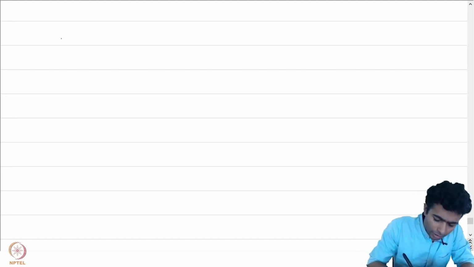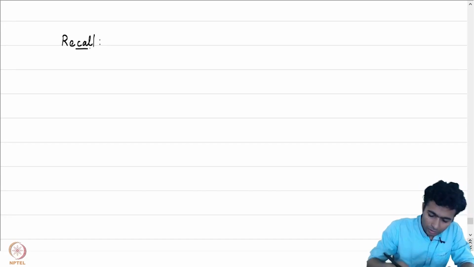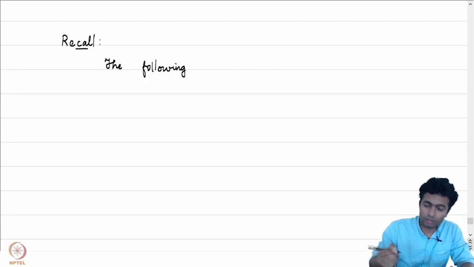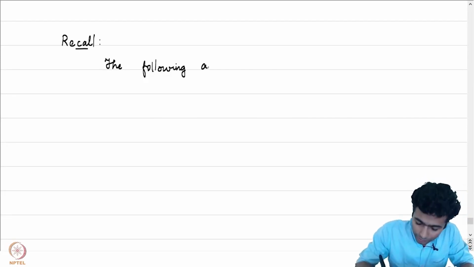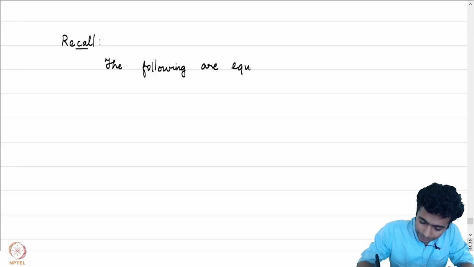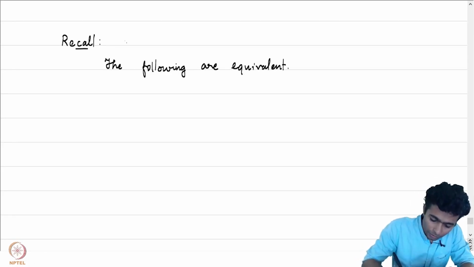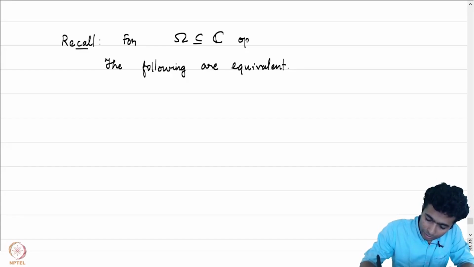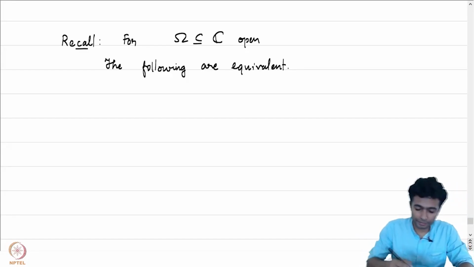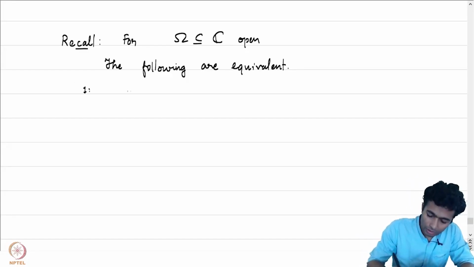So, recall the following are equivalent. We had given more than one equivalent formulation. What were those? So, for omega contained in C open, the following are equivalent. What was the first one?